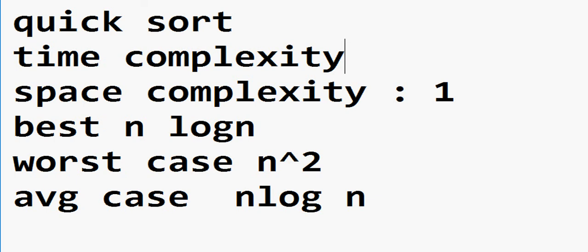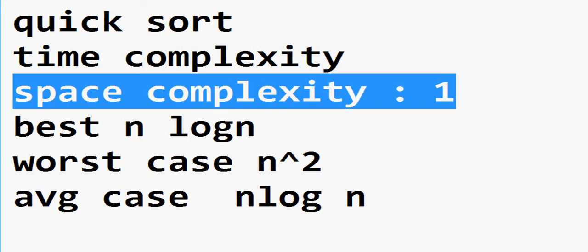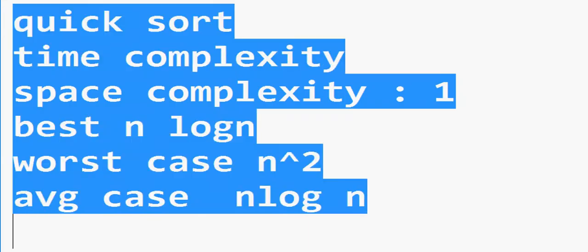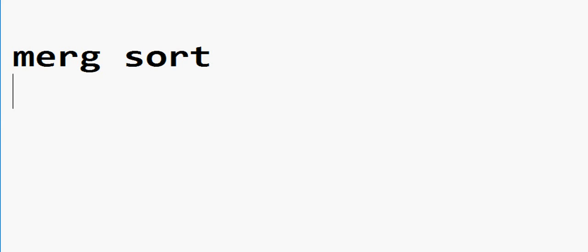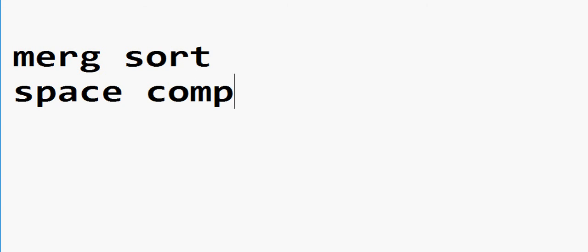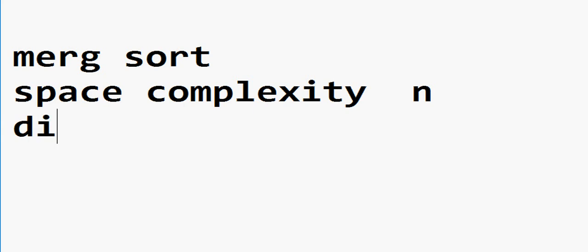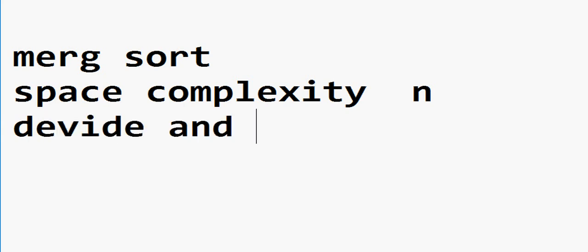The space complexity of every other sorting technique is 1, except merge sort, which uses space complexity n, because we are using the divide and conquer approach. For merge sort, the space complexity is n because it uses the divide and conquer approach.